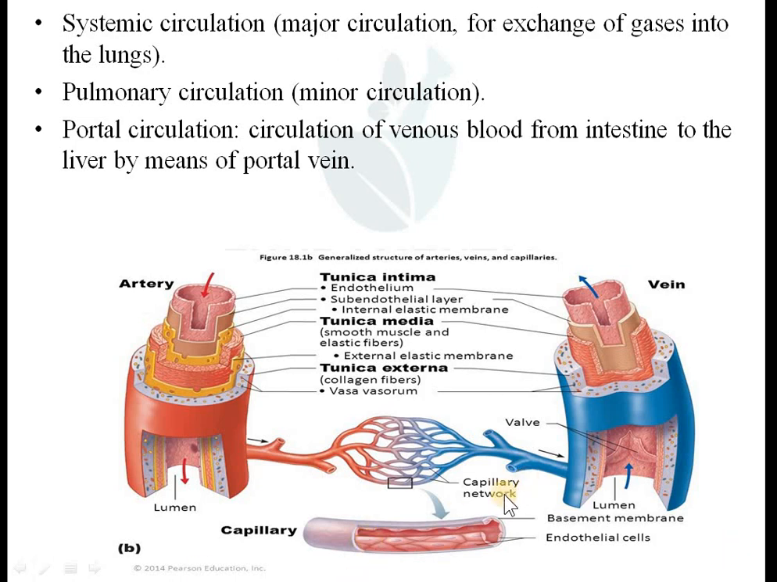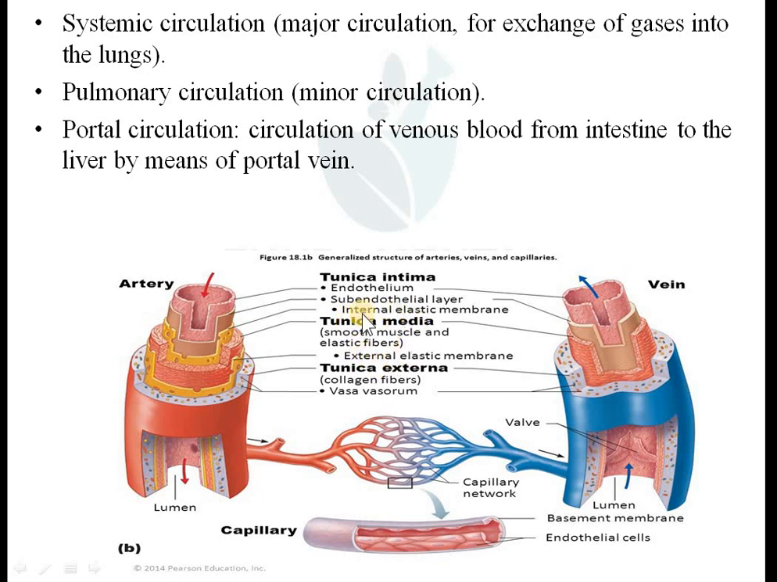Then again there are structural differences. Every blood vessel is made up of three parts. The outer part is the fibrous tissue, the tunica externa, made up of fibrous tissue like collagen. Then the second layer of the blood vessel is the muscular layer.